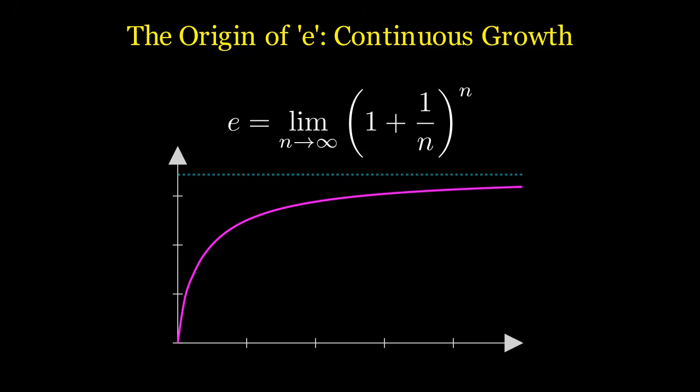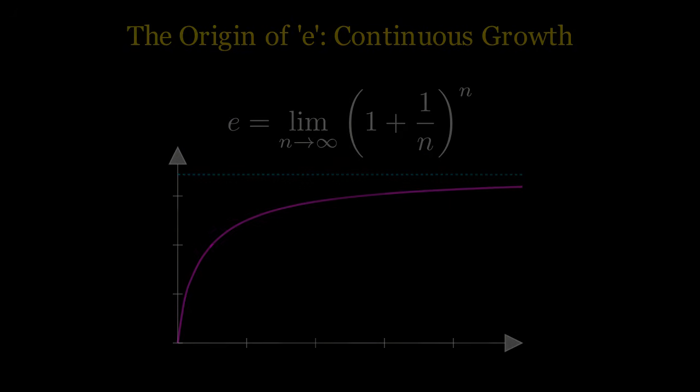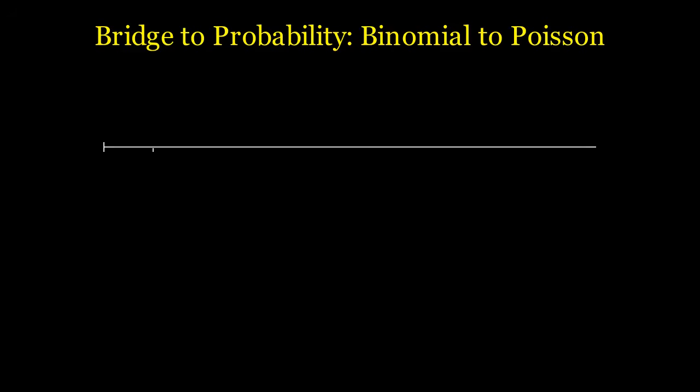This concept of continuous, uninterrupted rates across a span of time is exactly what we need when dealing with events that can happen at any continuous moment, rather than in discrete, predictable steps. So, how do we bridge the gap between continuous compound interest and predicting random events? Enter the binomial to Poisson transition. Imagine flipping a coin. That's a binomial event with clear, discrete trials. But rare, real-world events don't wait for a coin flip. They can happen at any fraction of a second.